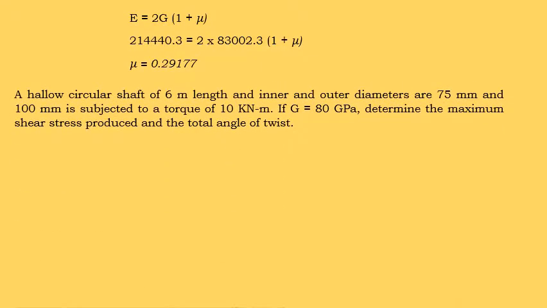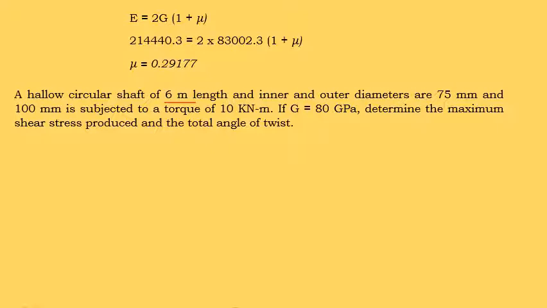So the next problem is a hollow circular shaft of 6 meter length. The length of the shaft is given in meters, and the inner and outer diameters are given.